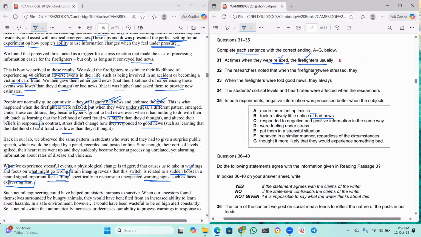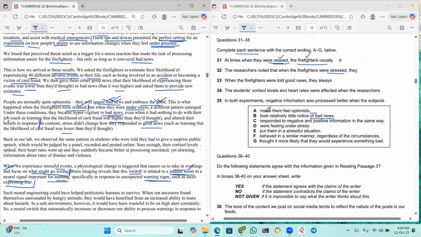Researchers noted that when firefighters were stressed, they dash. So now he's talking about when they are stressed. You see this? But when they were under stress, a different pattern emerged. Under these conditions, they became hyper vigilant to bad news. Means hyperactive. I mean, they are looking for bad news now. They are thinking something bad might happen. And even when it had nothing to do with their job, and altered their beliefs in response. Okay, good. Let us read.